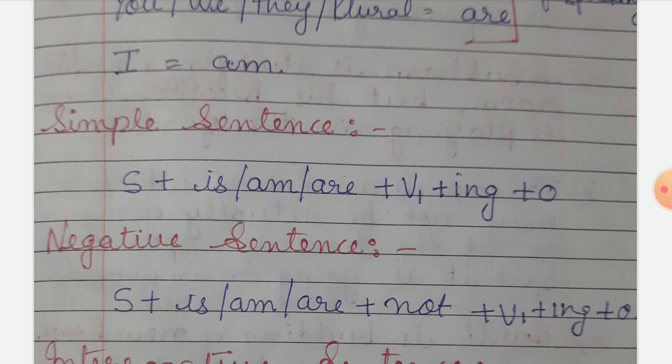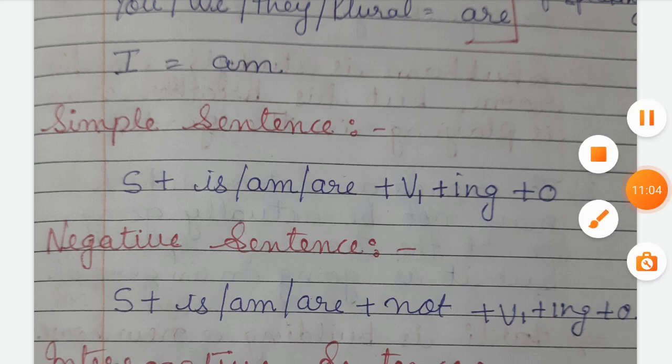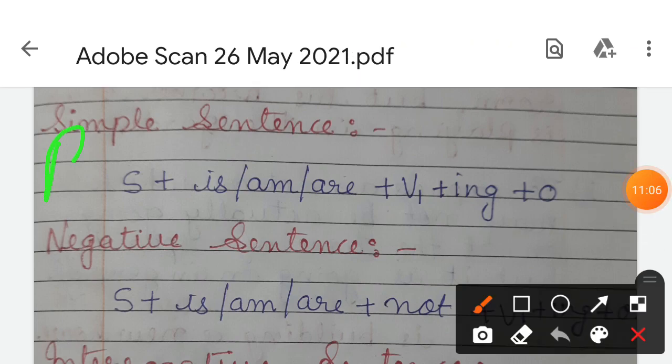Means when we are making the present continuous tense, the simple structure of this sentence will be like this. You can say, Riya is painting a picture. So she is doing what? She is painting a picture.